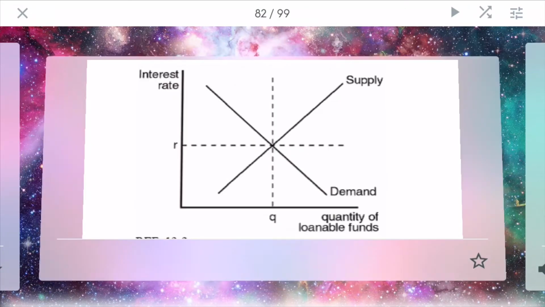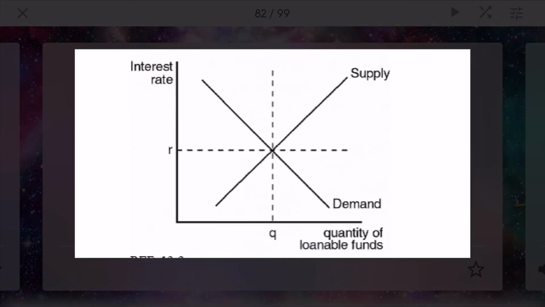Loanable funds market. This is a graph that shows the relationship between interest rate and the quantity of loanable funds. Interest rate is, of course, the rate that is charged for interest, and the quantity of loanable funds is like bank savings, so the amount that banks and other financial institutions can loan out to the economy. It is represented by a supply and demand curve, and so it follows many of the same things as a normal supply-demand curve.